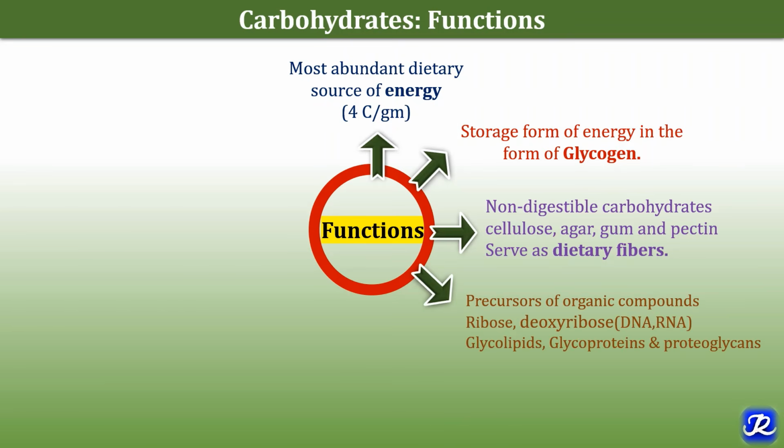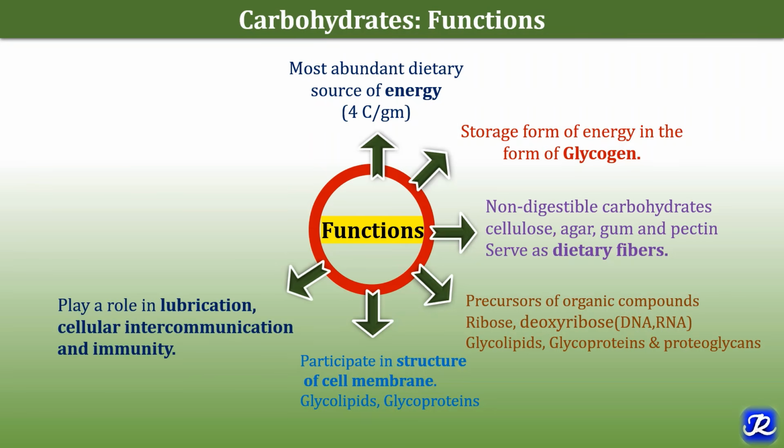They are the precursor of organic compounds. For example, ribose and deoxyribose, they are the important constituents of nucleic acids like DNA, RNA, and they are precursor of compounds like glycolipids, glycoproteins and proteoglycans. Carbohydrates participate in structure of cell membrane because glycolipids and glycoproteins are the constituent of cell membrane. They play a role in lubrication because the GAGs like hyaluronic acid is important for lubrication of joints, cellular intercommunication and immunity.